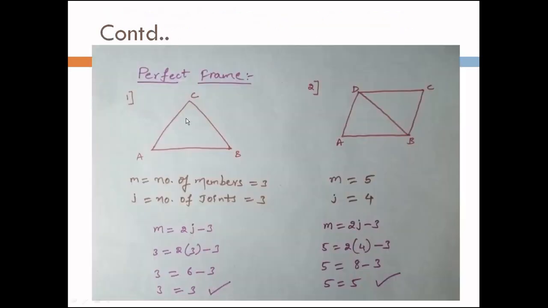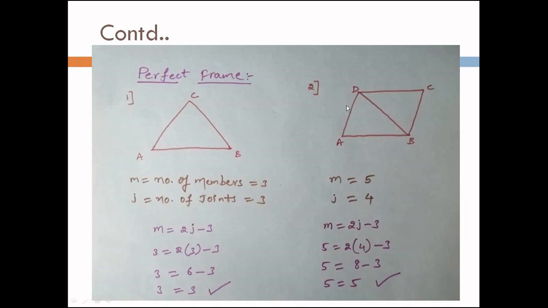So this is a perfect frame example. We have two examples here. In this video, a simple triangular frame is called a perfect frame. We can write it as an example. Here we have m equal to the number of members, member 1, member 2 and member 3, and j is the number of joints, joint A, joint B and joint C. There are 3 joints. So if you substitute m and j as 3 and 3 in the formula, we get 3 is equal to 3, and hence it is a perfect frame.